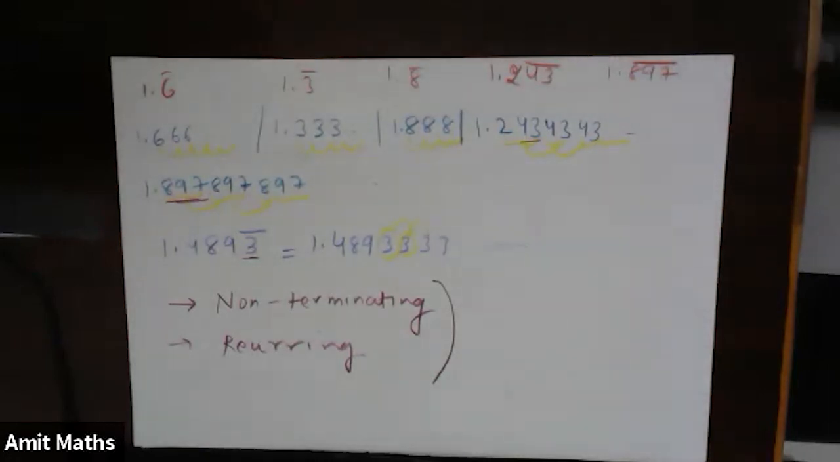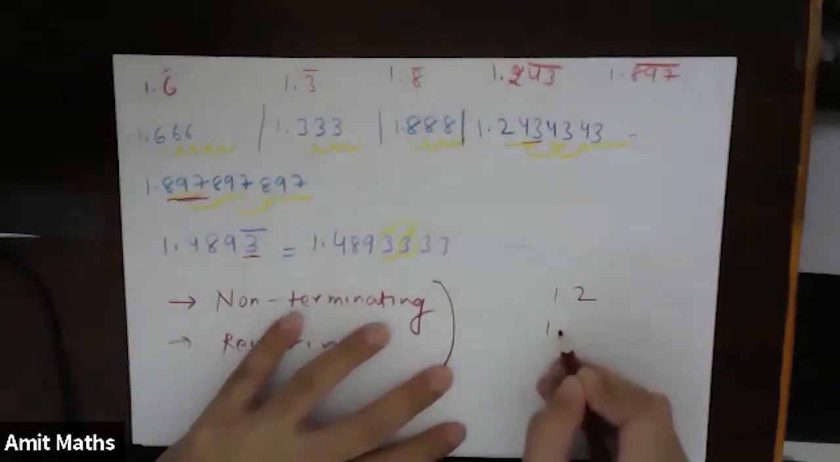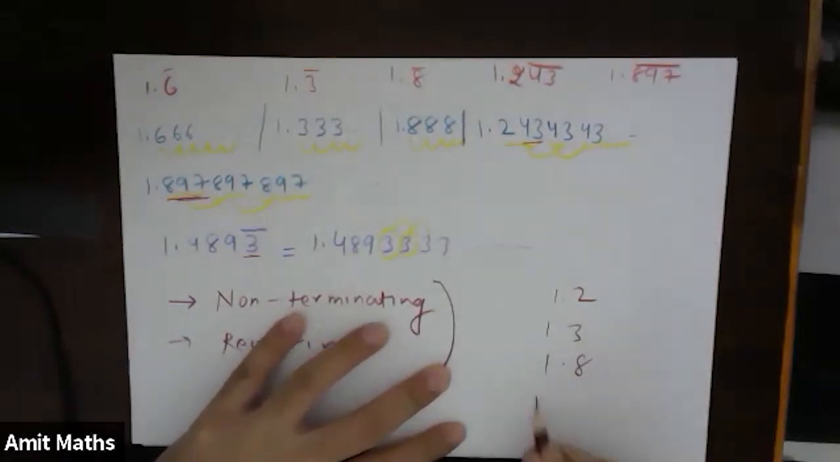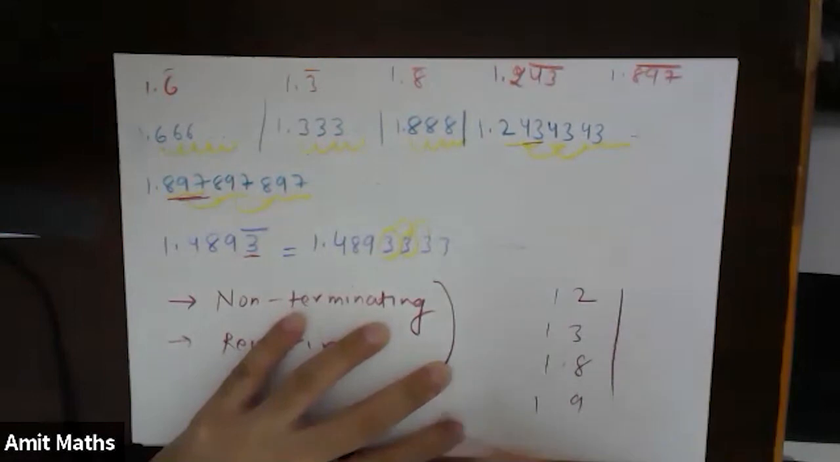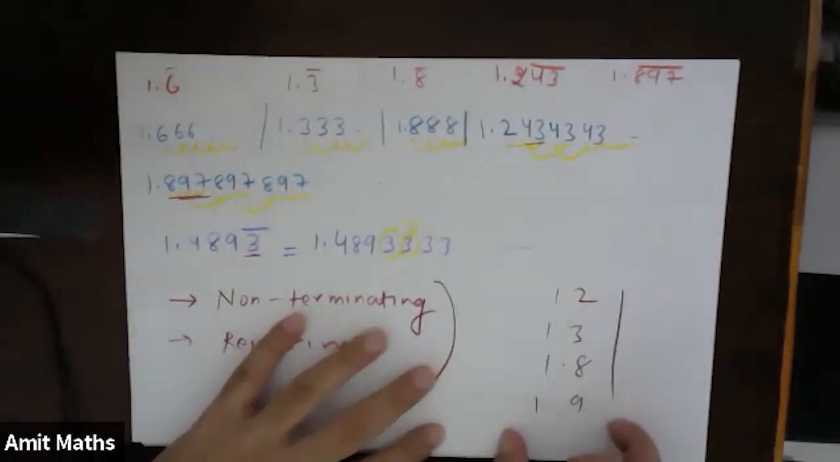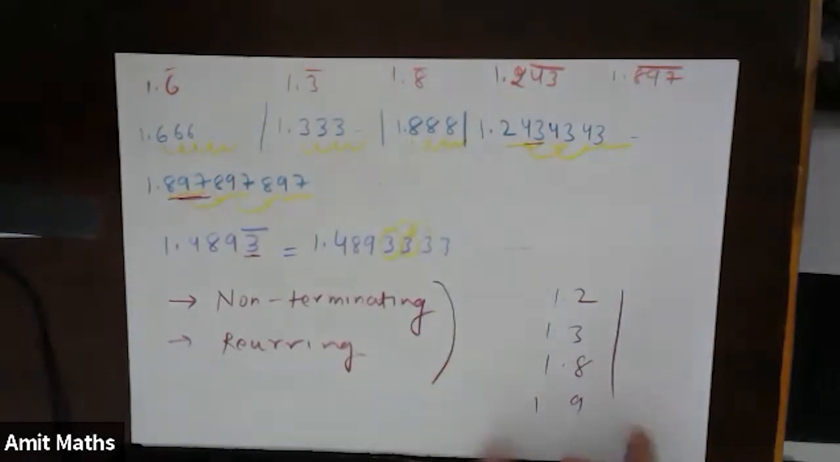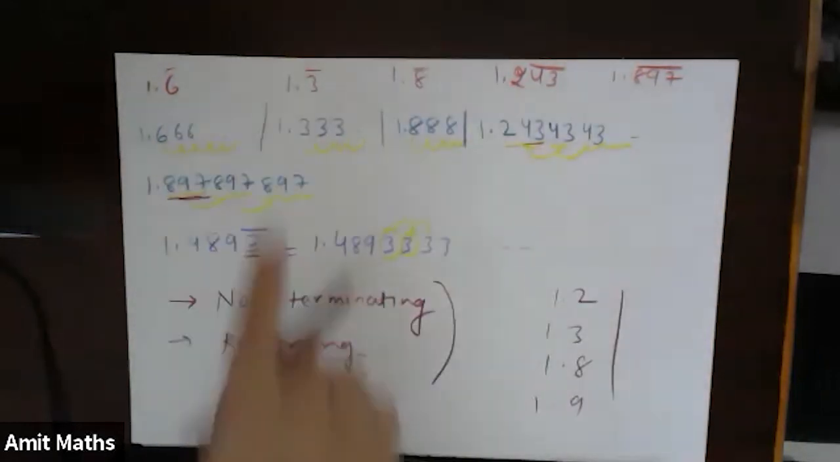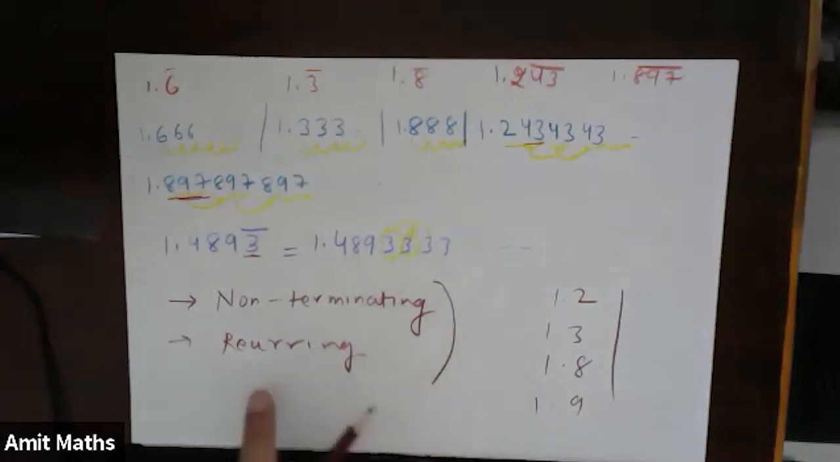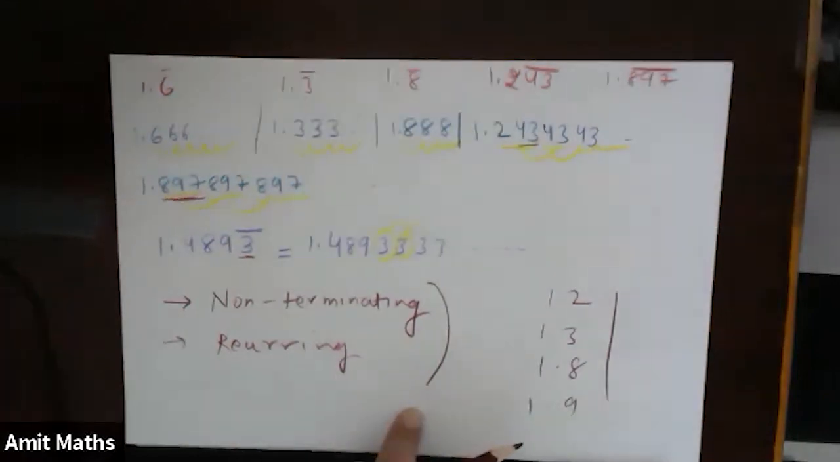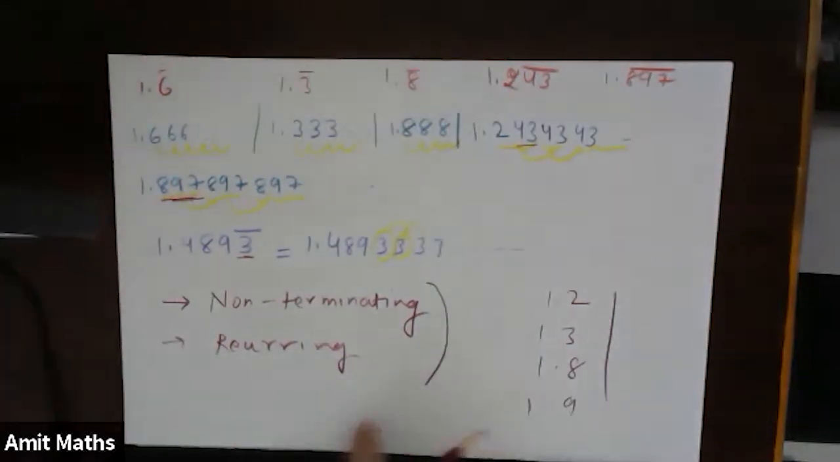Rational numbers we have seen that 1, 2, 3, minus 1, minus 2, minus 3. They are very easy rational numbers, right? Then we have seen something in decimal like 1.2, 1.3, 1.8, 1.9 and so on. These are also rational numbers, right? These are easy to represent rational numbers. Then we have seen the rational numbers which are of this form, that means non-terminating and recurring. Everybody understood?